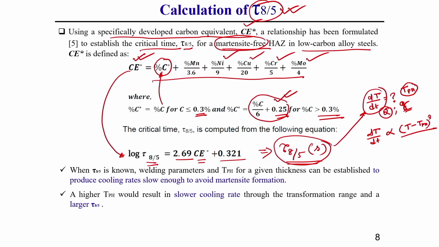Now, I have already shown there that if this TPA is increased, then dT by dt is decreased. dT by dt decreased means it takes more time to cool, correct. That is why I have written higher TPA results in larger tau 8 by 5 or T 8 by 5, definitely it will take more time. So, your time required from 800 to 500 degree centigrade temperature also will be more, this you should keep in mind.